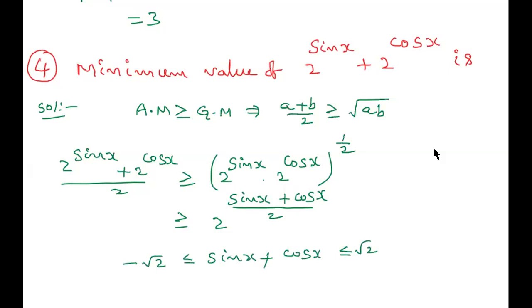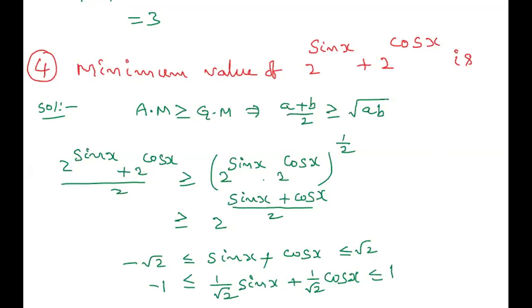Now dividing on both sides by root 2, sorry. So here we get minus 1 less than or equal to, here sin x + cos x means we get 1/root 2 sin x + 1/root 2 cos x, less than or equal to 1. Then observe, what is the next step?